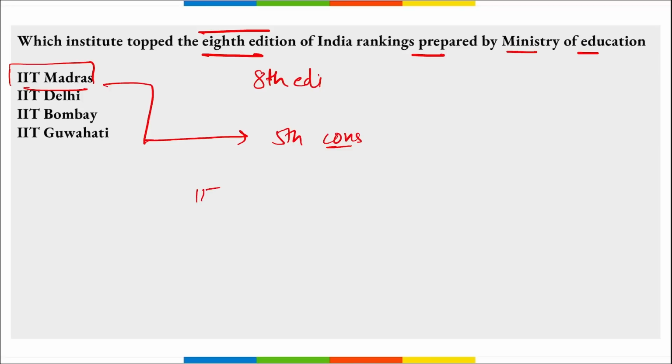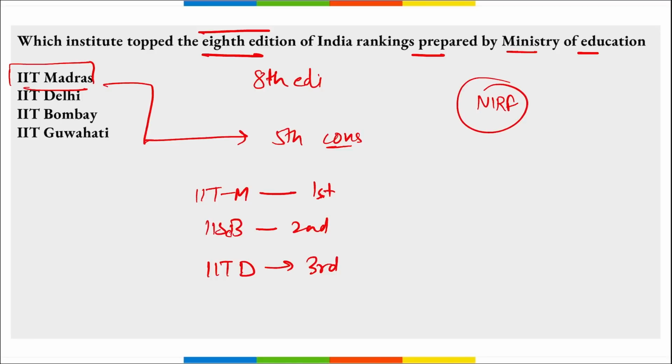Correct, on the top it was IIT Madras, followed by IISc Bangalore. Correct, and amongst this also remember IIT Delhi is on the 3rd position. This is the 2nd position, and IIT Madras on the 1st position. Correct. And the Ministry of Education released this on parameters that are defined by NIRF, that is the National Institutional Ranking Framework. Correct. And IIT Madras, that is in Chennai, Tamil Nadu, secured the first position for the 5th consecutive time.